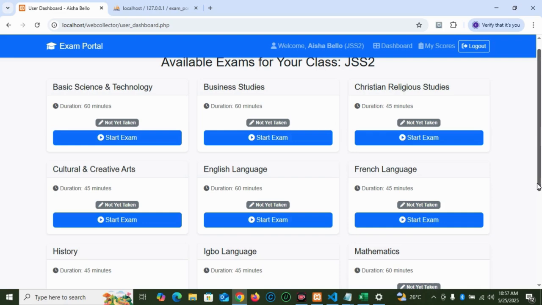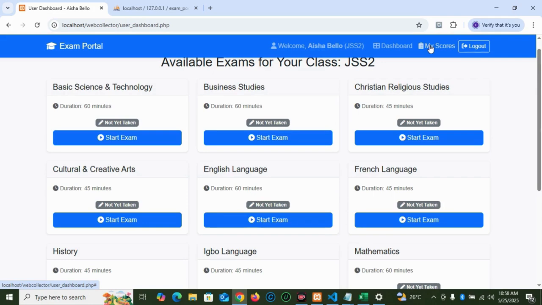And you also get a view details button for a completed exam, which can take you to a more detailed breakdown of your performance on that specific subject. However, another point is the My Scores button. I decided to put this My Scores link in the navbar so that students can now check their overall result performance.